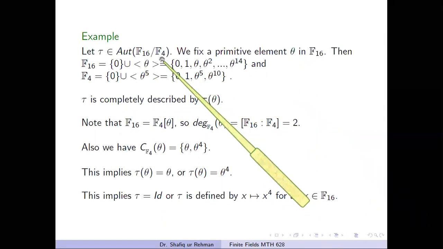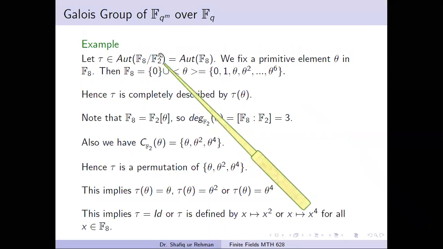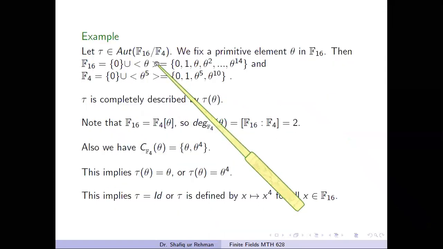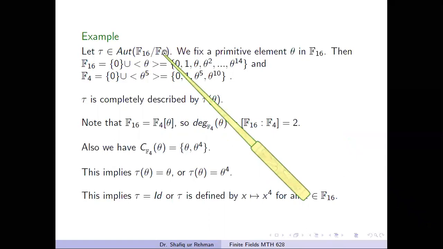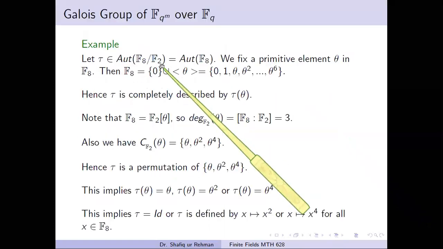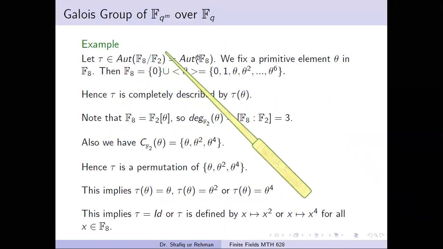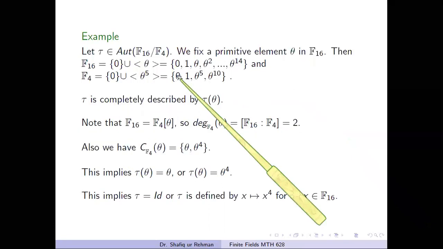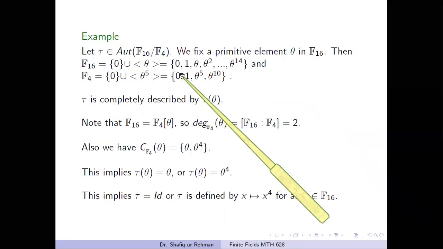Note that in the previous example the base field was the prime subfield F2, but in this example F4 is not a prime subfield, so here we will not have equality like in the previous example. Anyhow, our purpose in this example is to see what the group of automorphisms of F16 over F4 is.